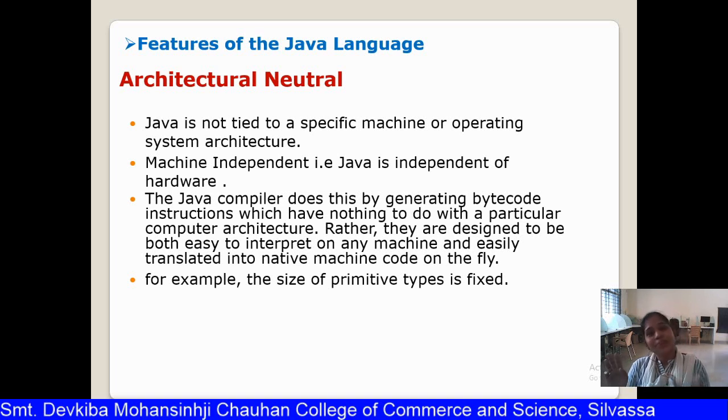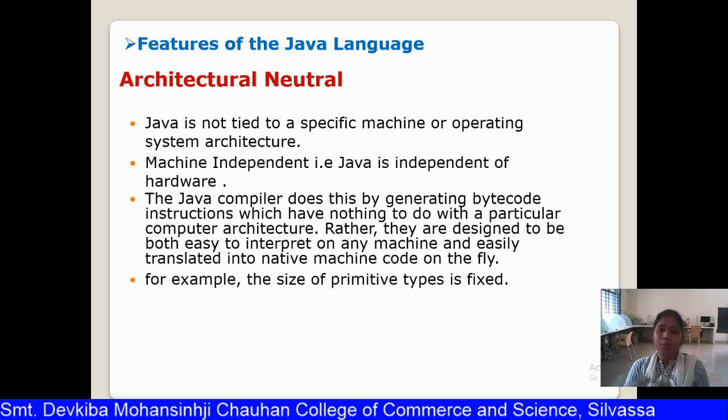Why? Because of its bytecode only. The Java compiler does this by generating bytecode instructions which have nothing to do with the particular computer architecture. The bytecode is not concerned about the architecture, because it is independent of the architecture. It just requires a JVM, the Java runtime environment, where it directly executes. They are designed to be both easy to interpret on any machine, and easily translated into the native machine code.